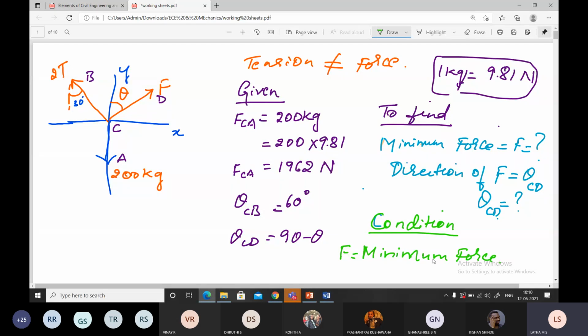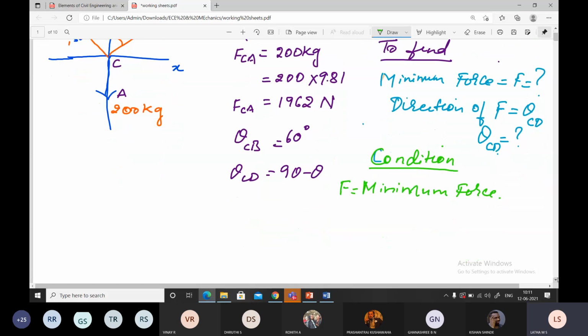For F to be minimum, the theta value you can see in the diagram should be maximum.